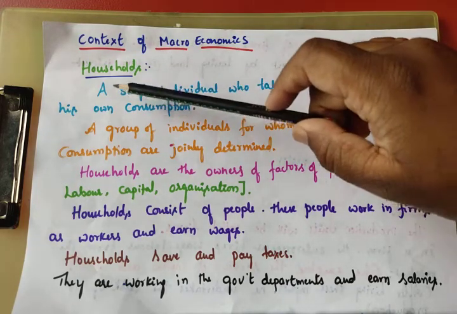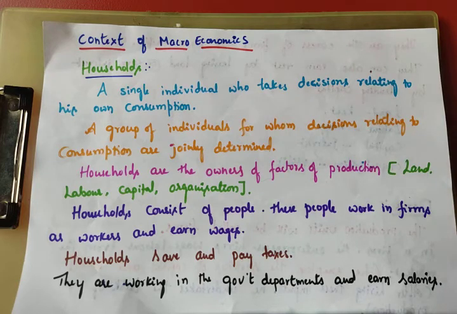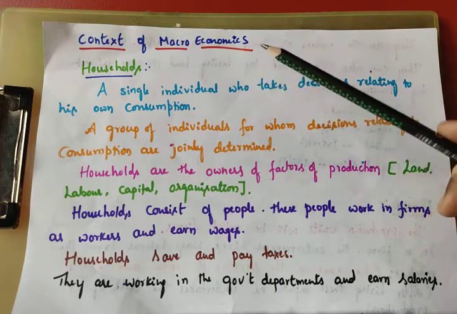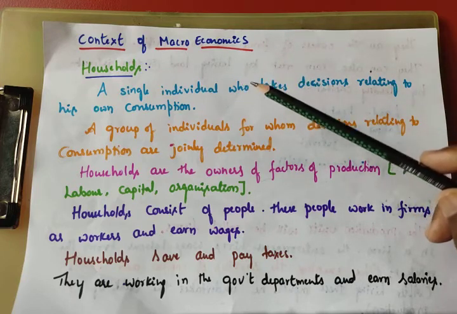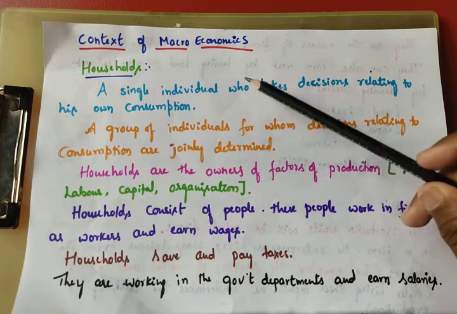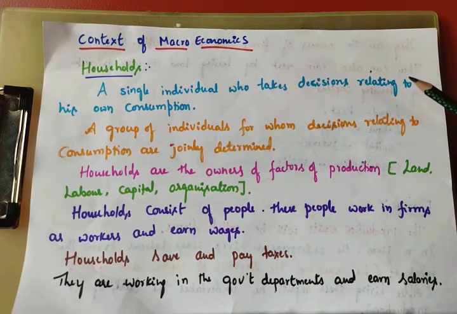So households means a single individual who takes decisions relating to his own consumption. Simple. Households, that is a single individual, otherwise we can say a group of individuals, who take decisions relating to their own consumption.